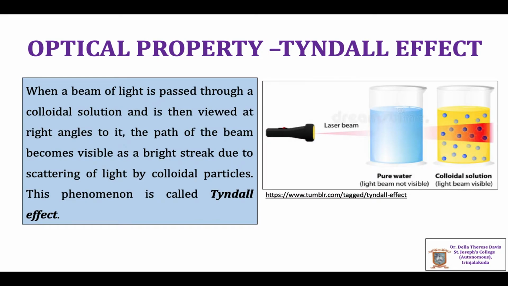First one is optical property. In 1869, Tyndall observed that when a beam of light is passed through a true solution, it cannot be seen unless the eye is placed directly in its path. Whereas, when the same beam of light is passed through a colloidal dispersion, it becomes visible as a bright streak. This phenomenon is known as Tyndall effect. This is shown in the figure. The illuminated path of the streak of light is called Tyndall cone.